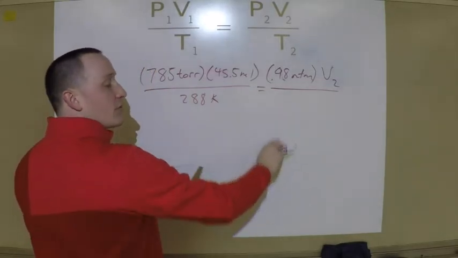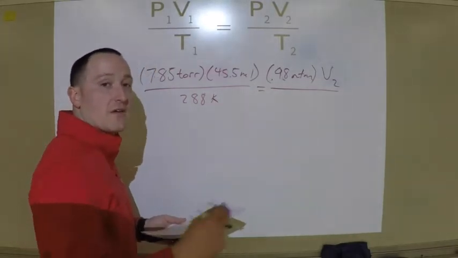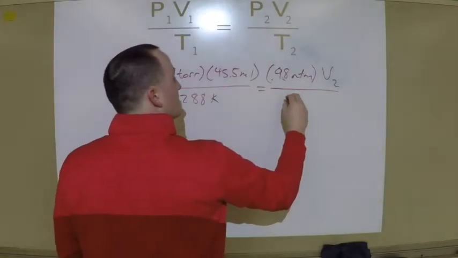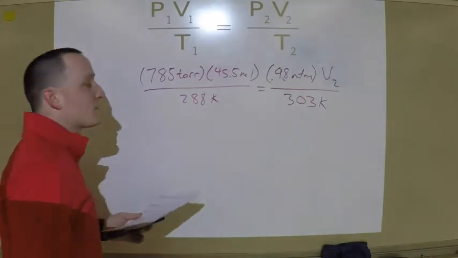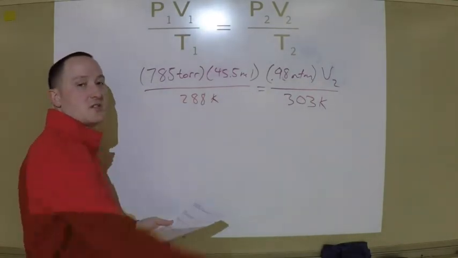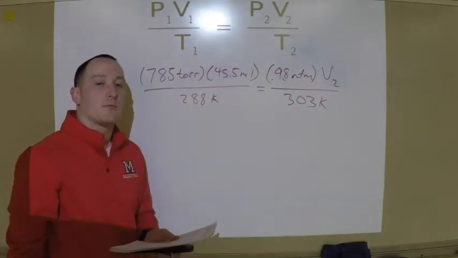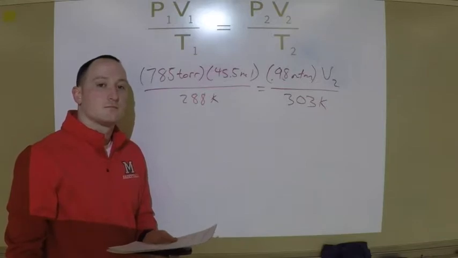Remember, it gave me 30 degrees in Celsius, but I have to change that to Kelvin, which is going to be 303 Kelvin. What's the problem with how my equation is set up right now from what we've talked about?